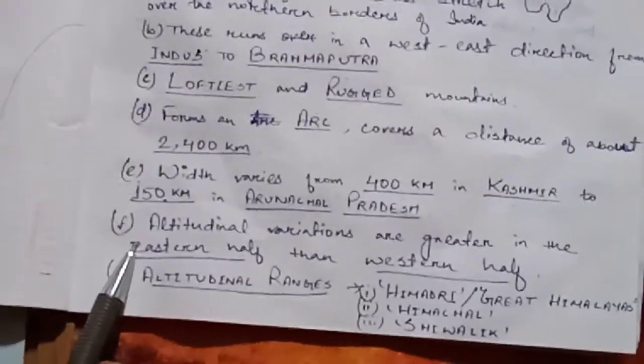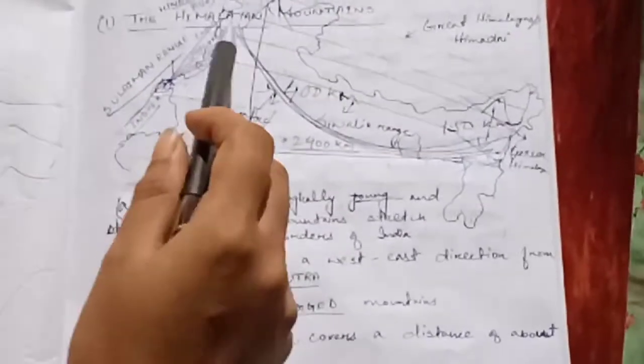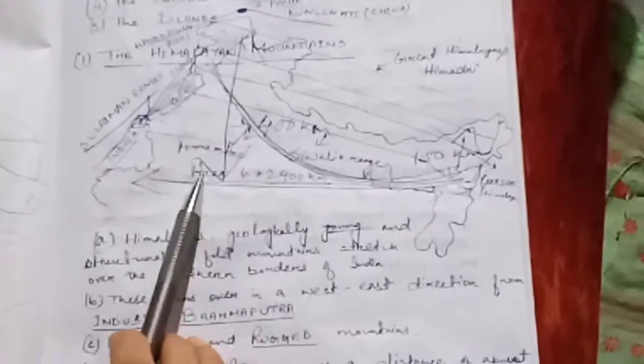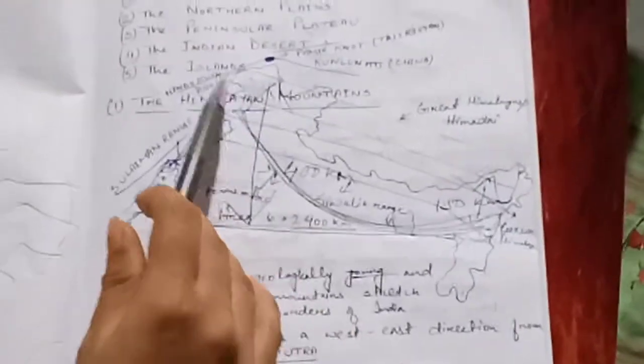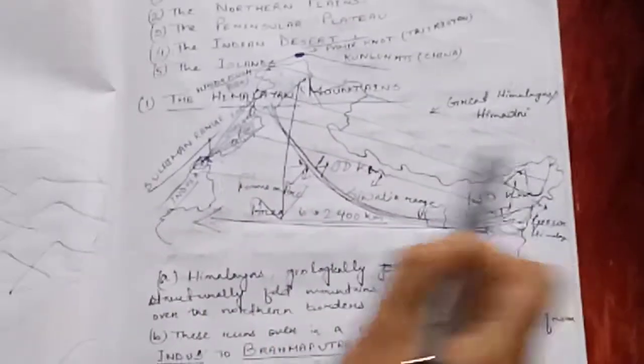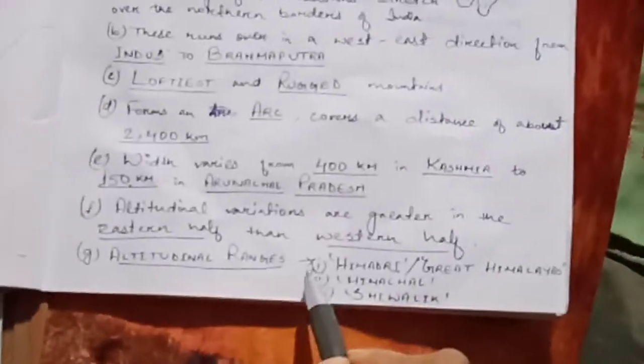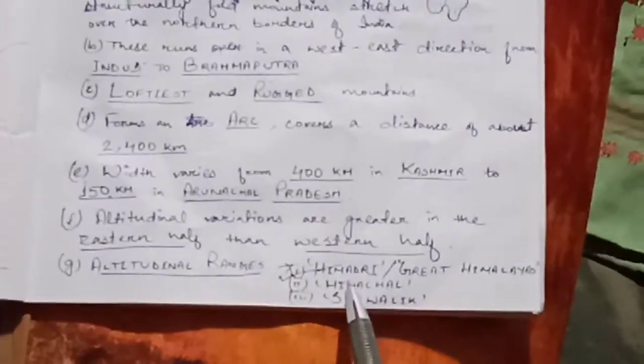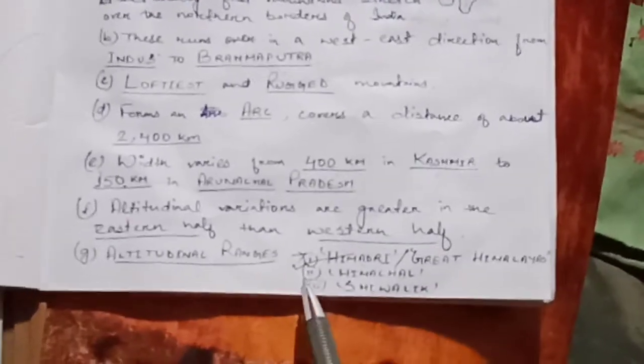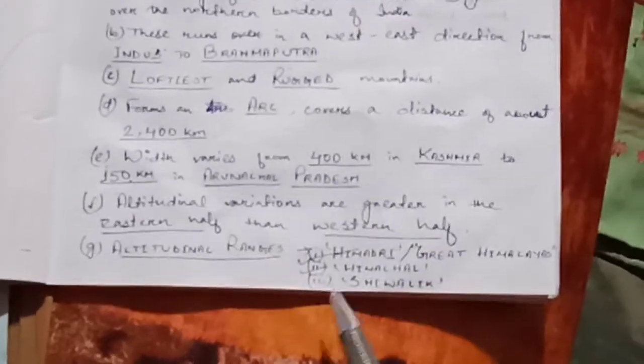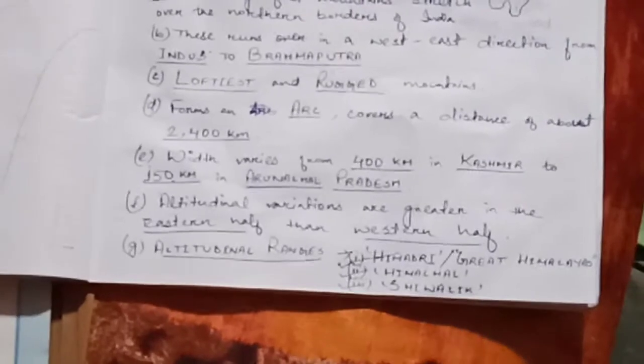Then we see the altitudinal variation, meaning from higher to lower. If we divide Himalaya by altitudinal variation, there can be many ranges, but if we look parallelly, from higher to lower, there are 3 ranges. These altitudinal ranges are: the first one is Himadri, which is the highest range of Himalaya. The second one is Himachal, and the third one is Shivalik. Let me repeat it again.